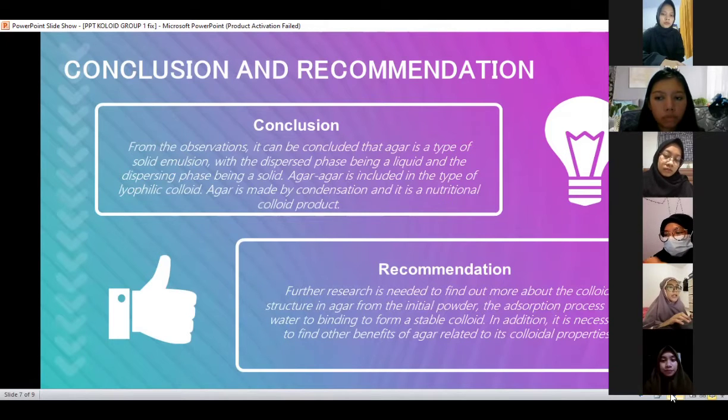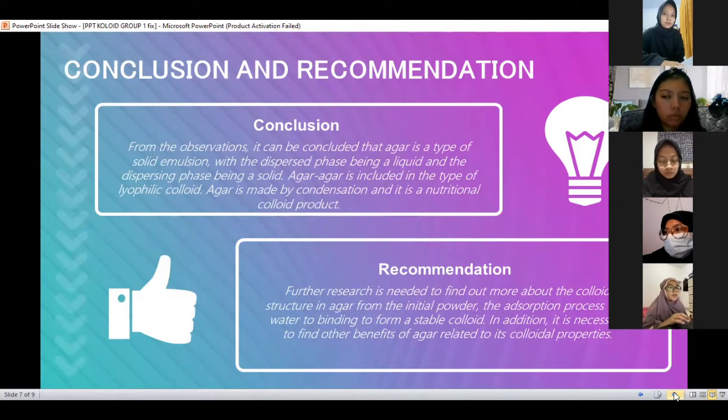Agar-agar is included in the type of lyophilic colloid. Agar is made by condensation and is a nutritional colloid product. Recommendation: further research is needed to find out more about the colloid structure in agar, from the initial powder, the absorption process with water, to binding to form a stable colloid. In addition, it is necessary to find out the benefits of agar related to its colloidal properties.